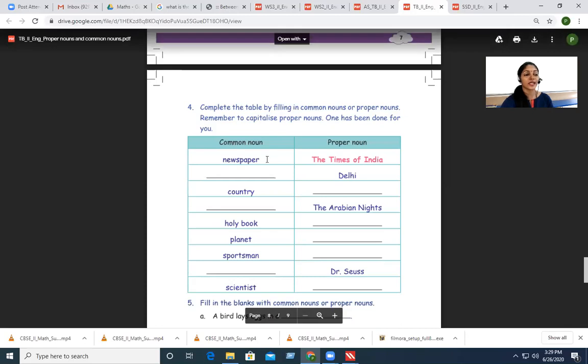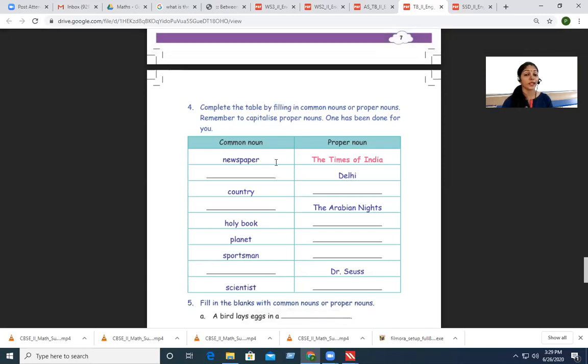Alright, so let us look at the first example here. Common noun. Newspaper is a common noun. But in proper noun they have written the name of the newspaper. That is the Times of India. Okay, so in one place they have written common nouns. Just opposite to that you will be writing the proper noun.